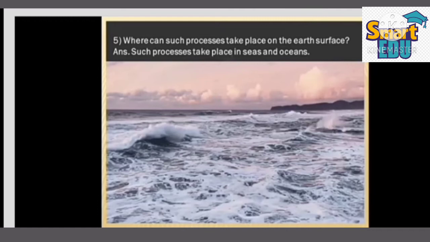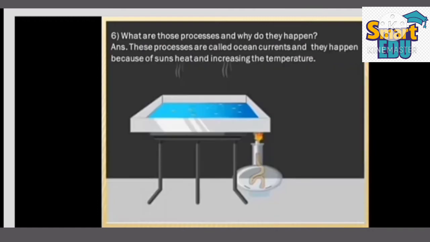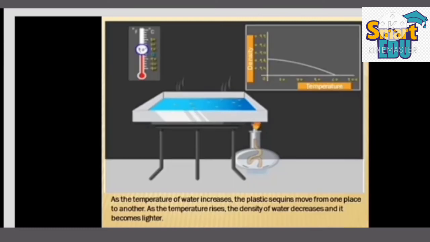The answer is such processes take place in seas and oceans. Sixth question, what are those processes and why do they happen? These processes are called ocean currents and they happen because of sun heat and the increase in temperature.